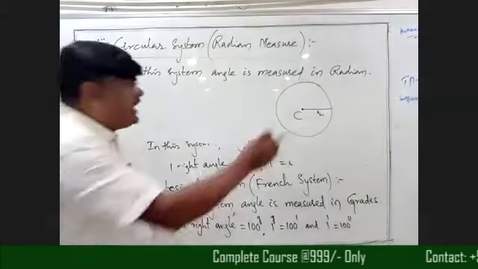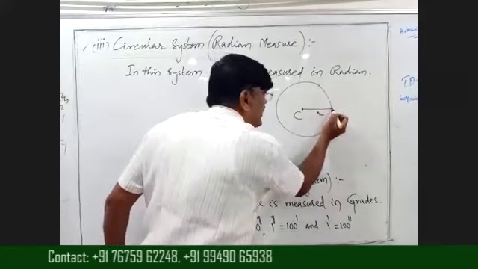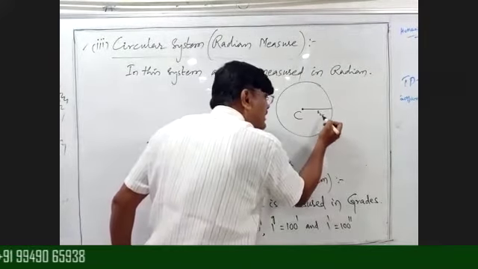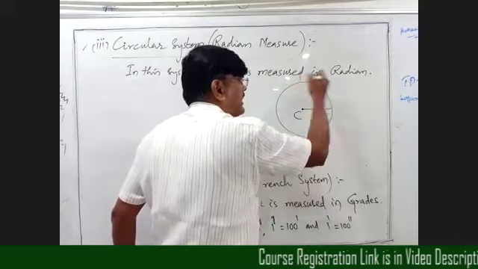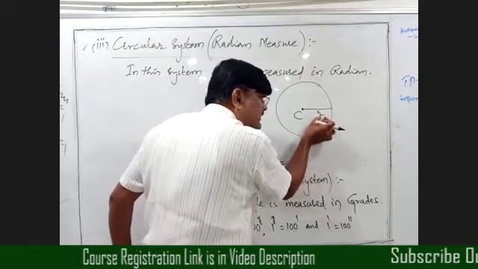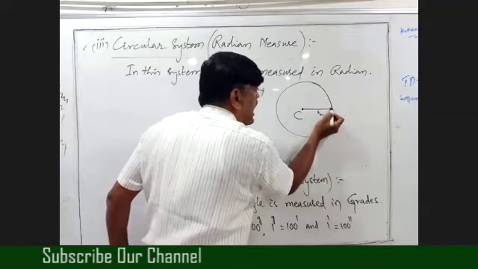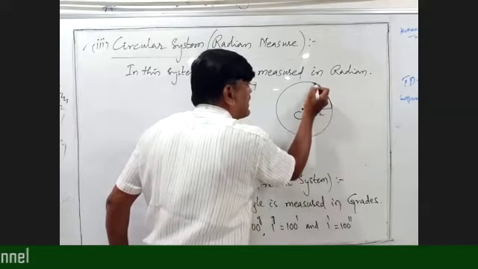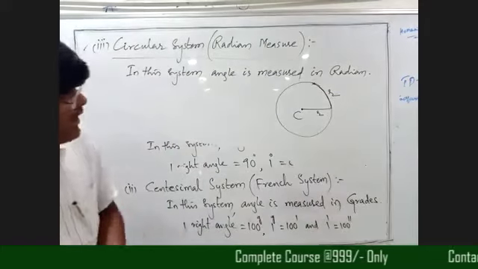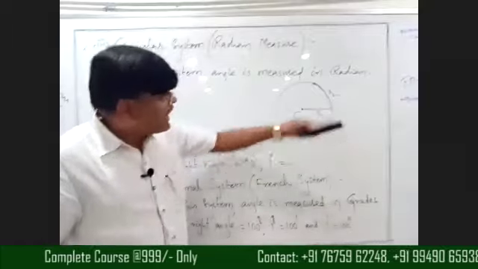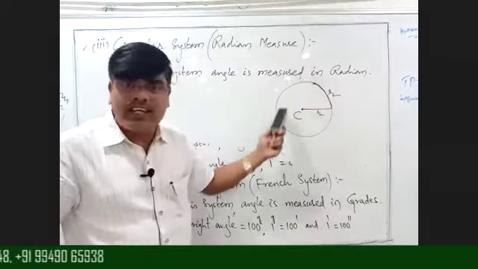Whatever the radius is, if we consider the same length or same radius on the arc of the circle, because I am considering the same length on the circle, for example, up to here this is the distance R. So whatever the radius is, I am taking that radius on the circumference of the circle.